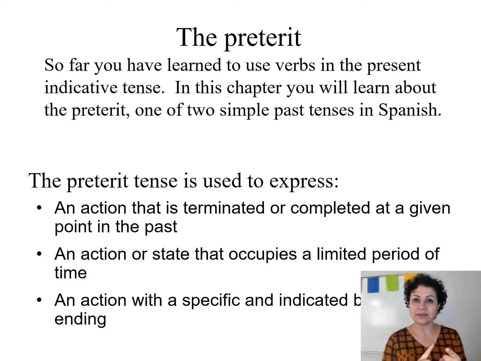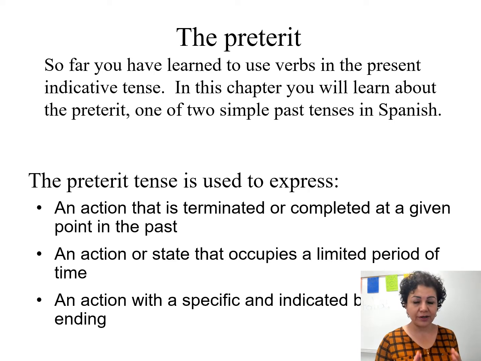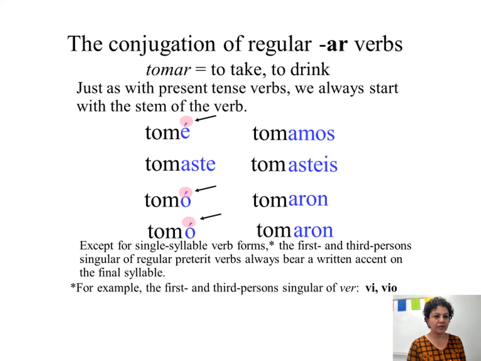Preterite actions are in the past, actions that were finished, actions that were terminated, but most importantly, actions that you need to remember happened only once in the past. How do we use the preterite with the AR verbs?